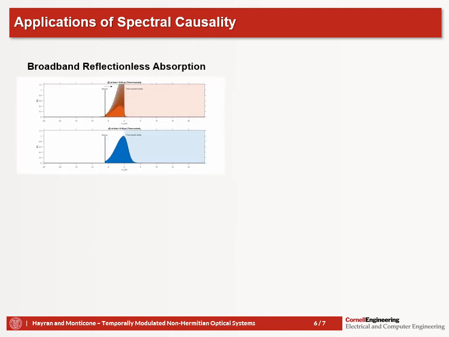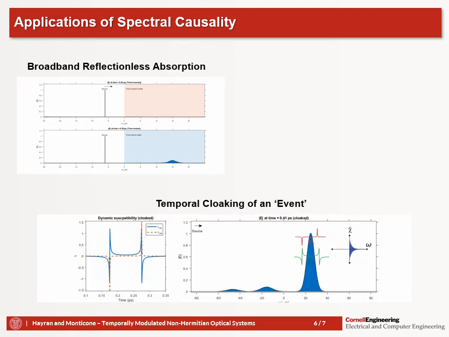And this concept could be useful for several applications. First of all, since the output frequencies do not precede the input frequencies, we have no phase conjugation, in other words, no reflections. Here, by exploiting this, we have designed a broadband absorber with dramatically reduced reflection compared to its spatial counterpart. Another application could be the cloaking of a temporal event, such as a permittivity perturbation, which normally would induce scattering for an incoming wave. Now, by adding the anti-Kramers-Kronig pair to it, we basically guarantee that the scattering is reduced.